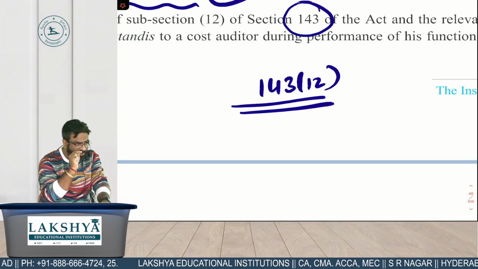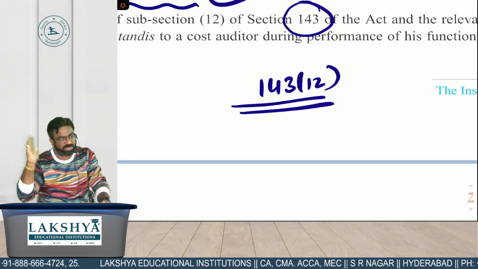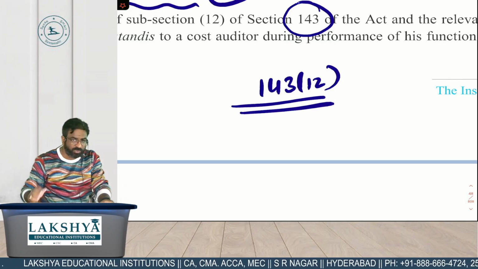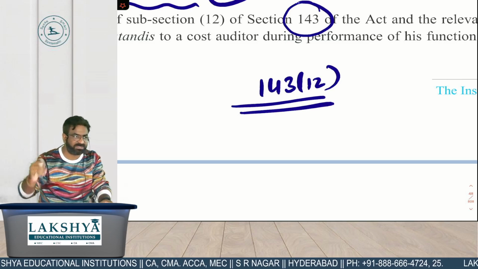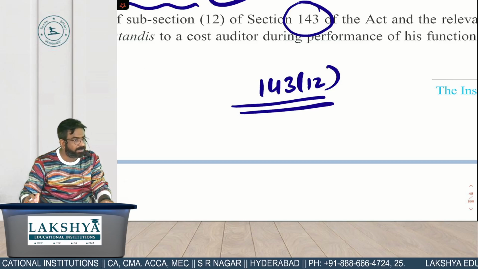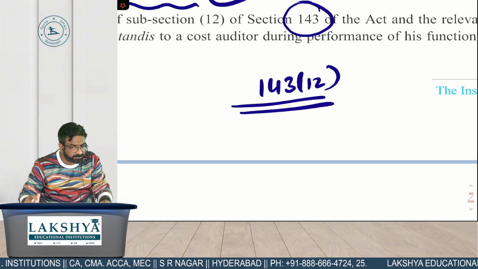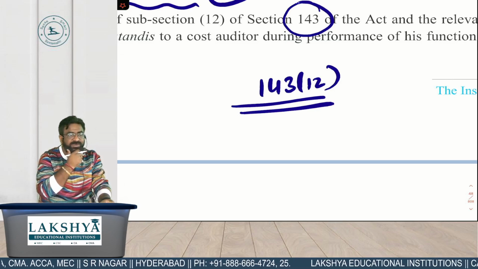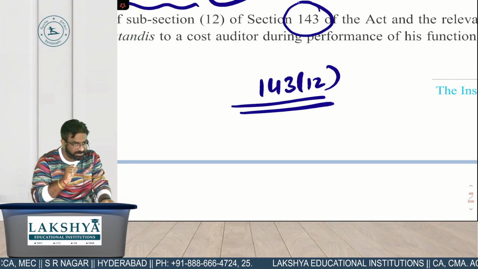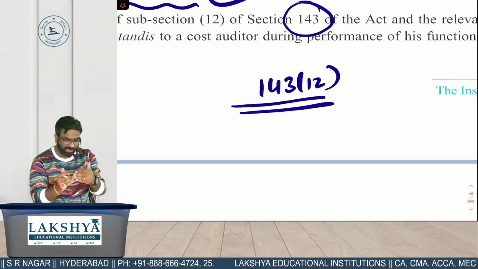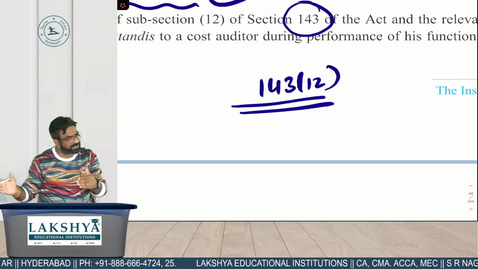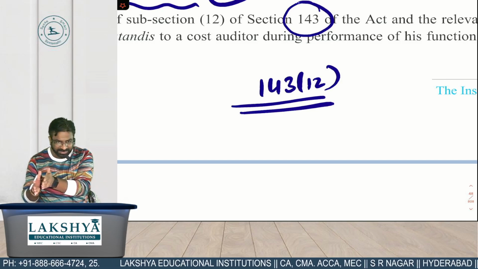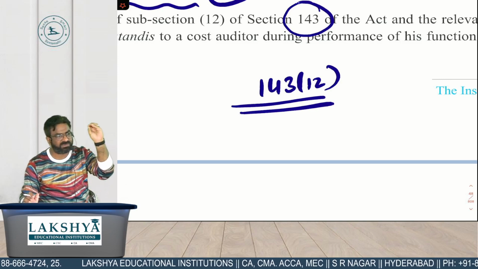So if the fraud amount is 1 crore or more, then it has to be reported to central government within 60 days. Do you know what to do in those 60 days? Why these 60 days have been given to you? Evidence. You have to collect what? Evidence. So you will wait for 45 days for the board to give you the explanation. How many days? तो 45 days के बाद बचे कितने? 15 days. In 15 days you will prepare your what? Report. तो 60th day में report should be in the hands of central government.